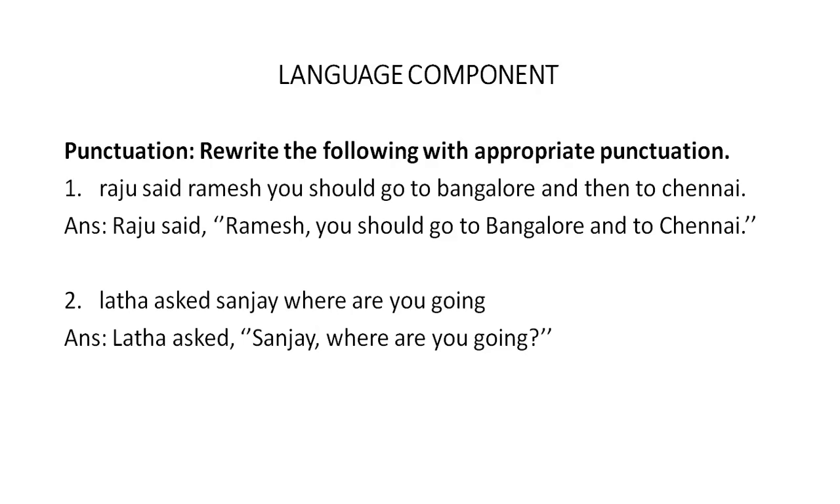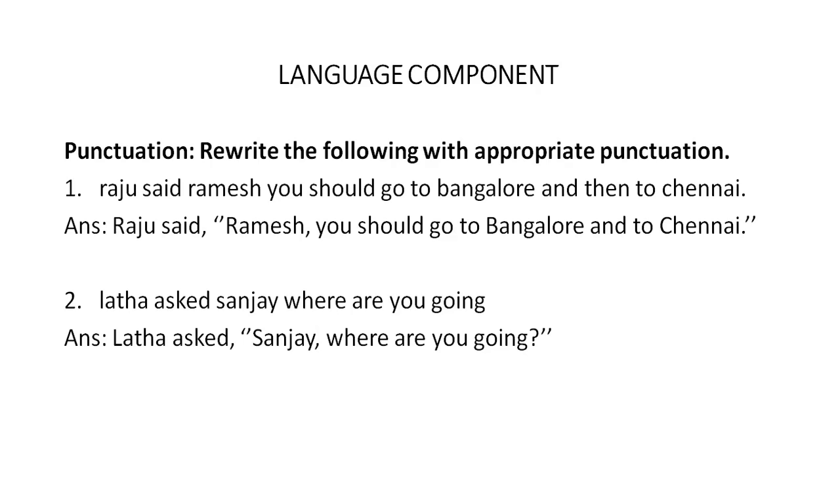Now you can see the example which is given here. Now the sentences are there in your textbook as well. So I'll explain how the punctuation marks are used in all those sentences. Now let us see the first sentence. Raju said, Ramesh, you should go to Bangalore and then to Chennai. So there are not many punctuation marks given in this sentence. So how do we go about this?